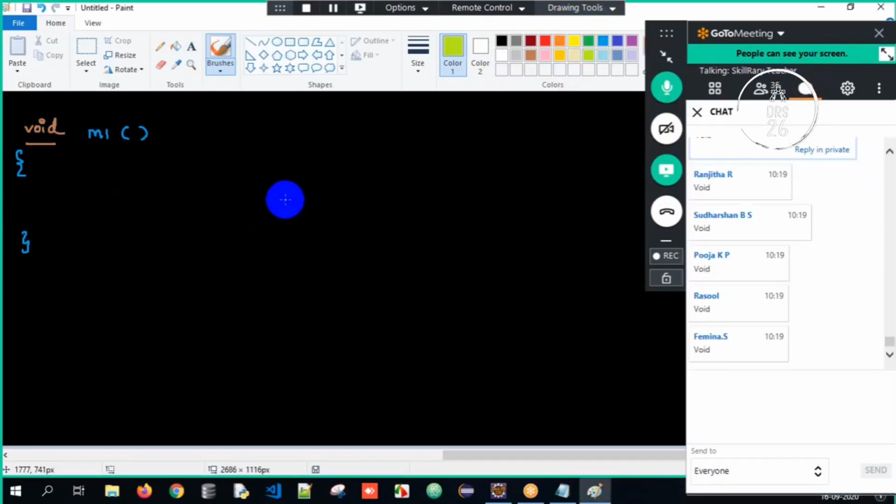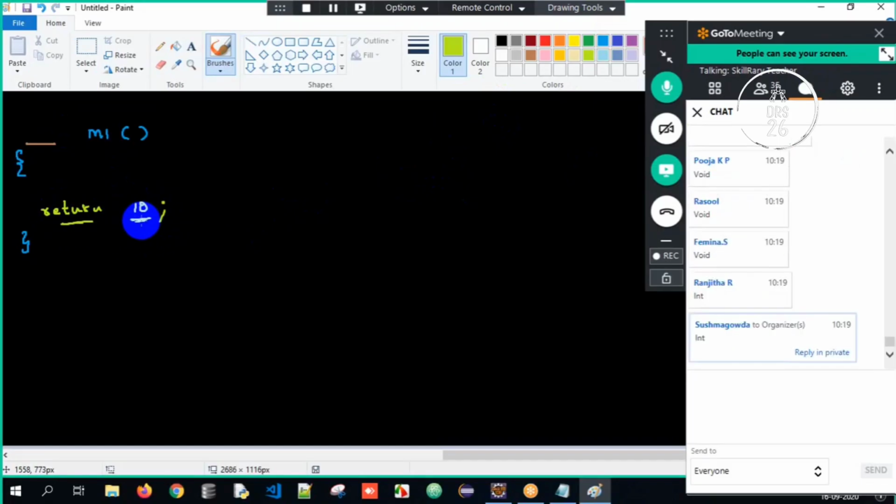Now similarly, as soon as I write return 10, sir, you are returning 10, so you cannot use void. When you use void, it's an indication that you are not returning anything. Since you're returning 10, based on the value you return, you have to decide your return type. It's supposed to be int. Very good.